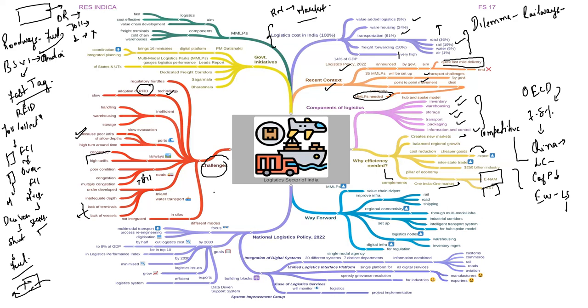Moreover, the logistics sector works in silos. There is lack of integrated approach. We need to have an integrated approach, and that integrated approach should be followed everywhere. First of all, the transport should be integrated. We should have different components. Say, for example, I need to transport a good from one place to another. There will be some areas where waterways will be more efficient. There will be some areas where roadways will be more efficient.